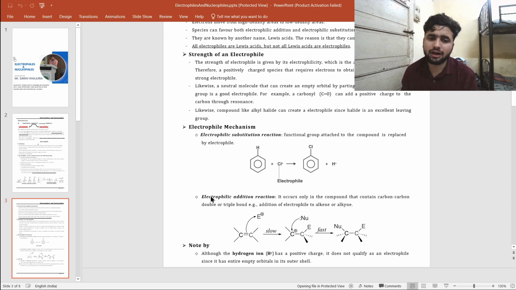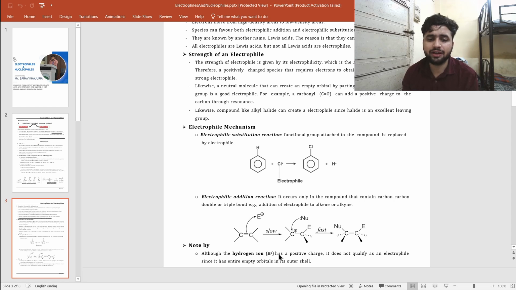It can also show an electrophilic addition reaction. What do you mean by electrophilic addition? This is the addition to pi bonds. If there is an alkene and it donates its electrons to the electrophile, one carbon will get a positive charge, and then the nucleophile attacks that positive charge. So this is a type of electrophilic addition reaction. In this, the electrophile is added to that double bond, so that's why it is called an electrophilic addition reaction.